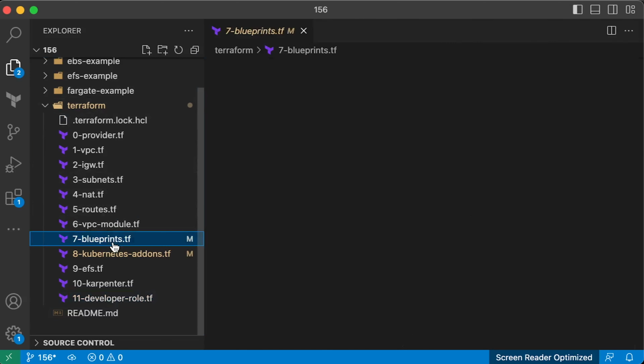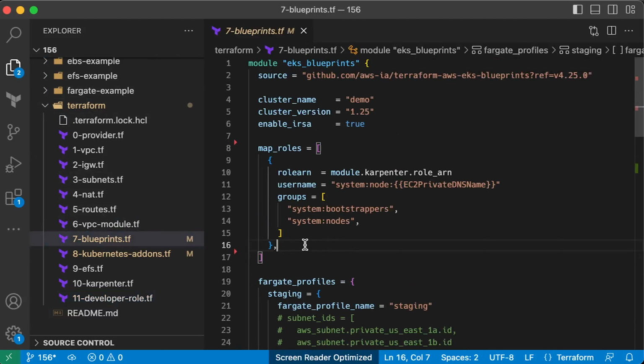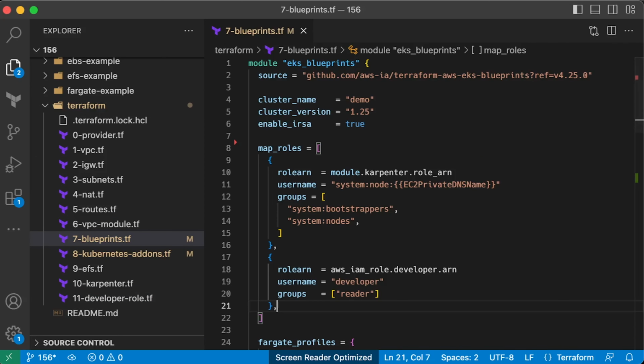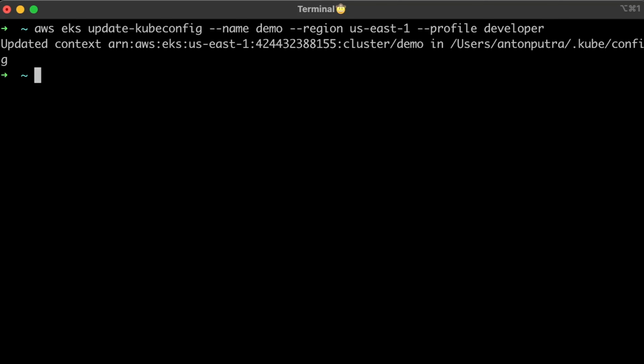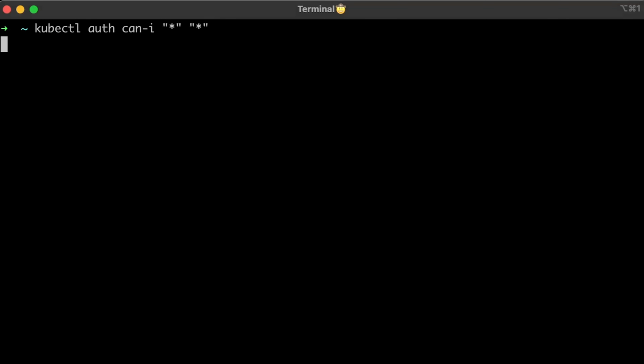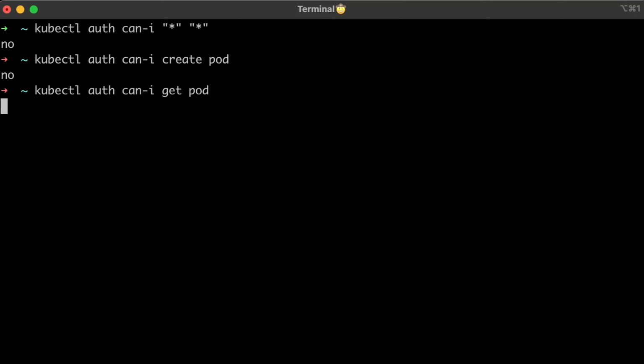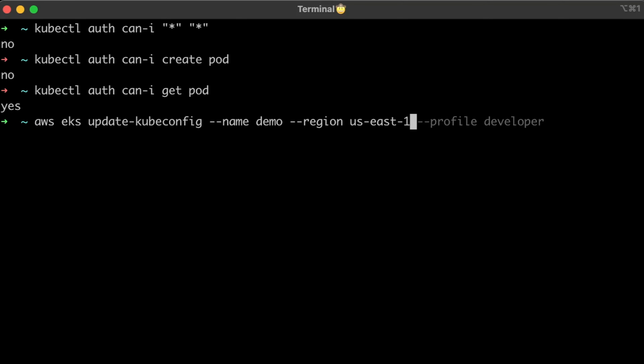To add a new entity to EKS, we need to update auth config map. Use the ARN of the developer IAM role and bind it with RBAC Kubernetes reader group. Apply the Terraform. Update Kubernetes context with developer profile. If you try to run can-i auth command, you'll get no, meaning you don't have admin access anymore. Let's check if we can create pods. The expected answer is no, but if you try to get a pod, the answer is yes, since the reader RBAC group has read access to pods.